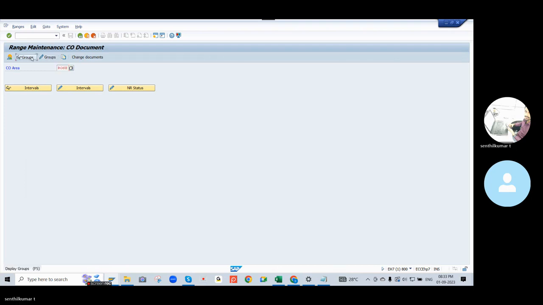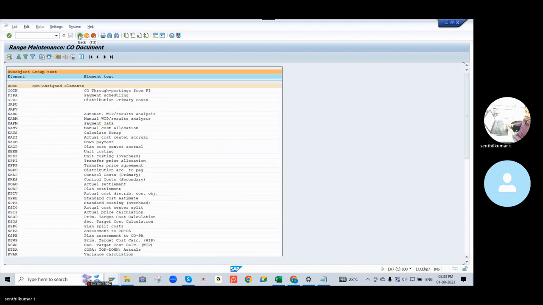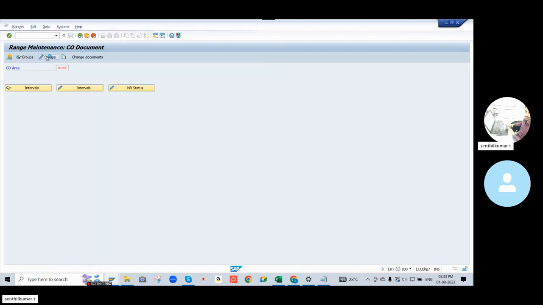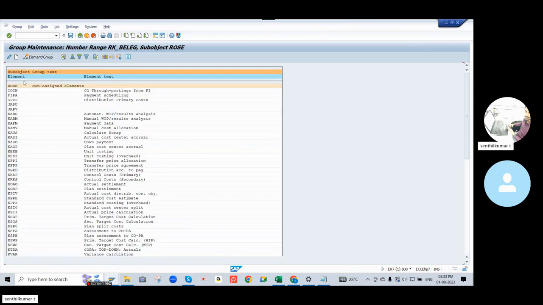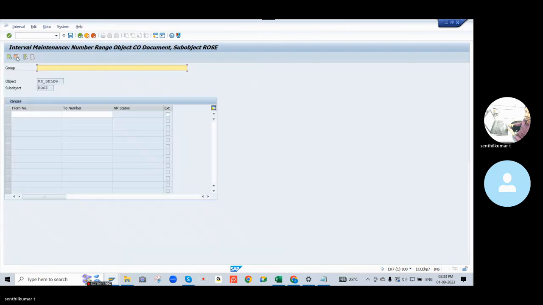Select groups. Here you can create our new group. Okay, created a group for the other group. For rows number range, you can enter 24999. Rows, this is our group. I can create it for one group. Just save.